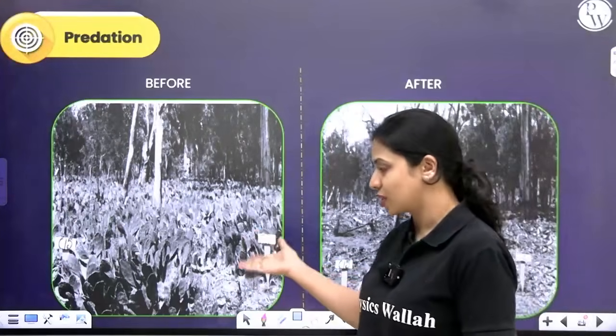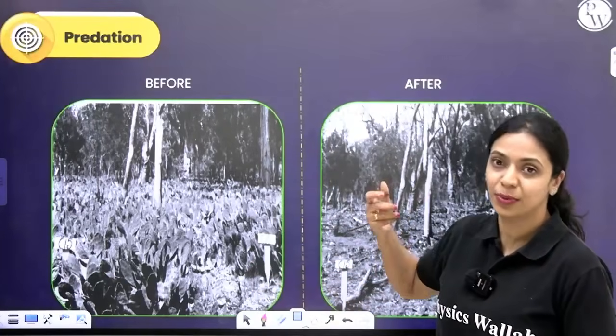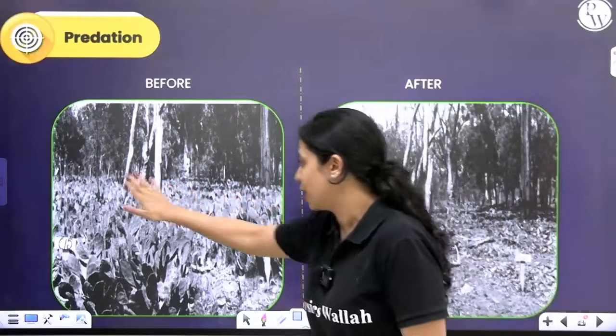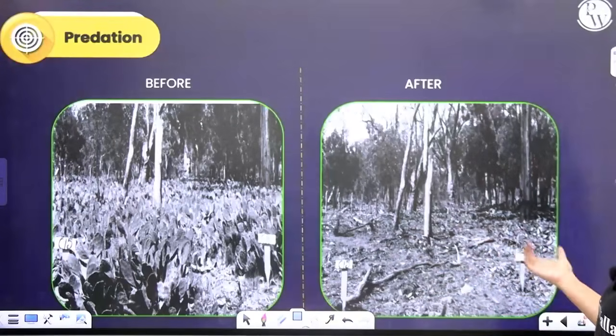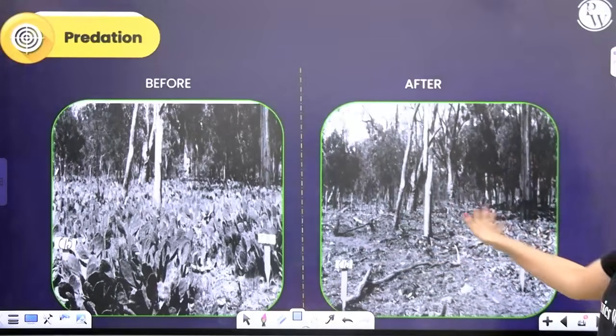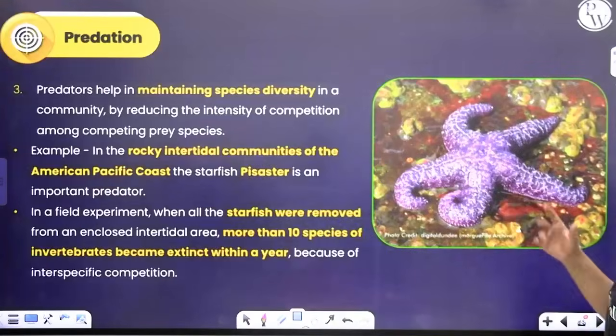Initially, I'm not sure if you can see this very clearly, but this is before the moth caterpillars were introduced in this area. You can see how there's a lot of cactus plants spread out. And after a couple of years later, it's the same spot. You can see how everything has been cleared. In the absence of predator, such a thing could happen.